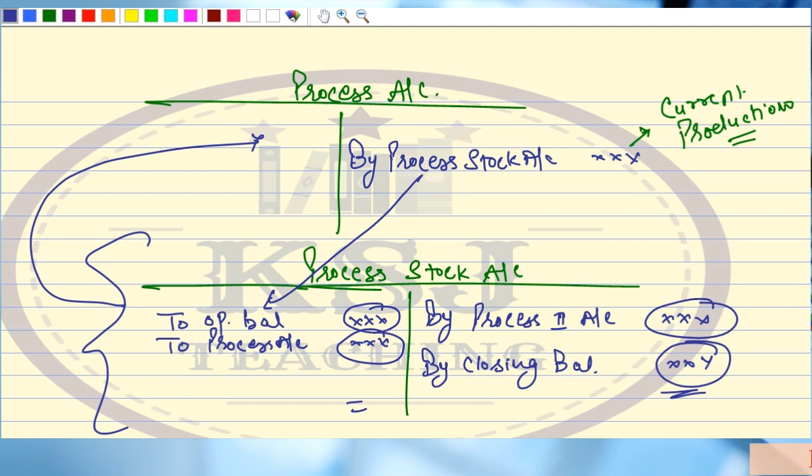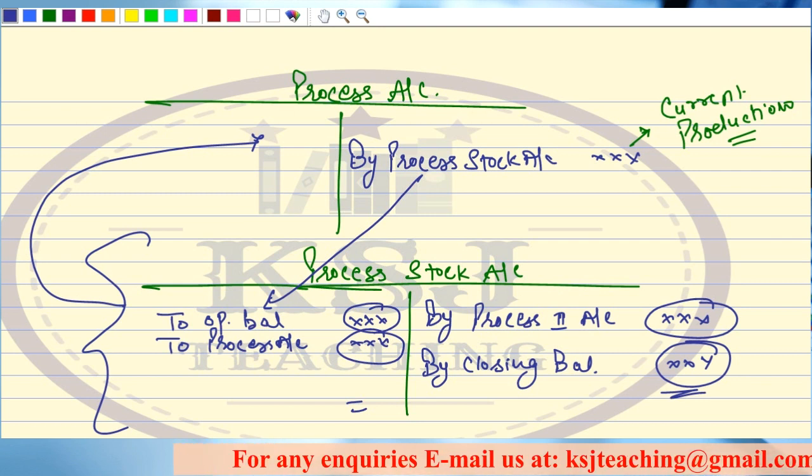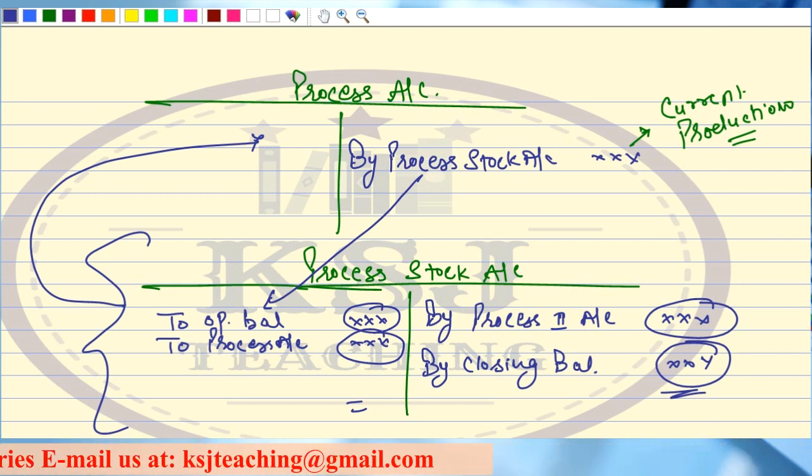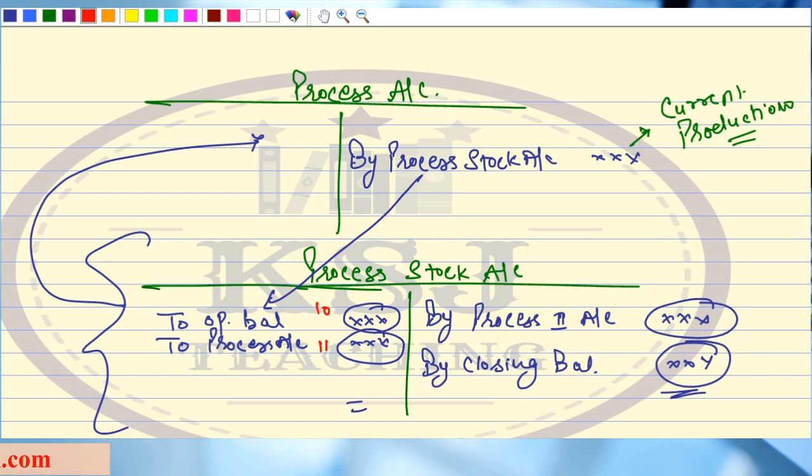Now comes the important part, that is how to value it. The valuation is very important, right? How the valuation is to be done? Now the opening balance may be recorded at 10 rupees, the process may be recorded at 11 rupees. Now what should be the price for this? So then why is there no problem in the raw material case?